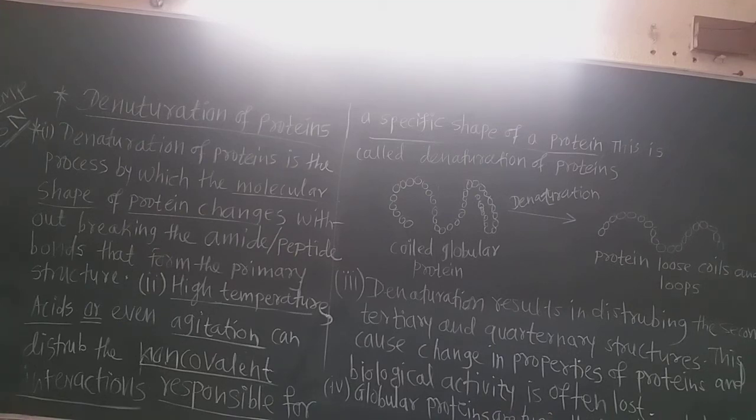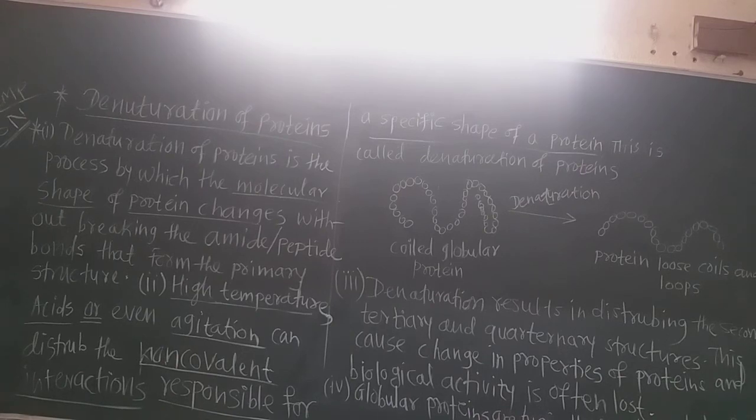They have loops. Now see, on the blackboard I show only a short figure of that. I show only two loops in the figure, but there are so many loops in the coiled nature of globular proteins.